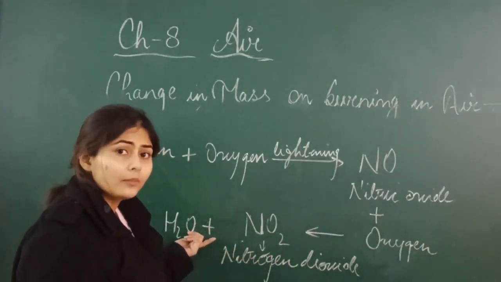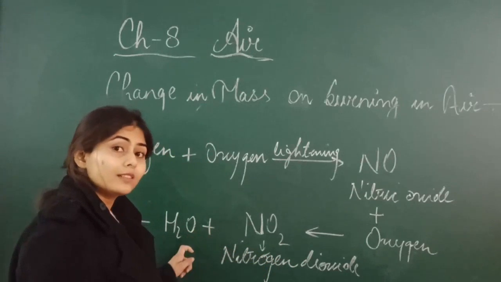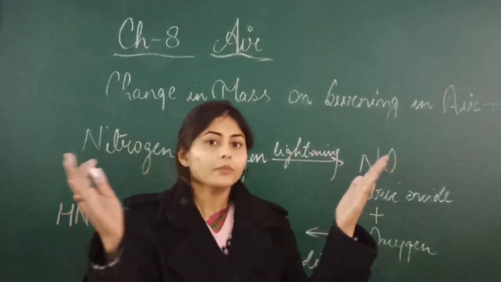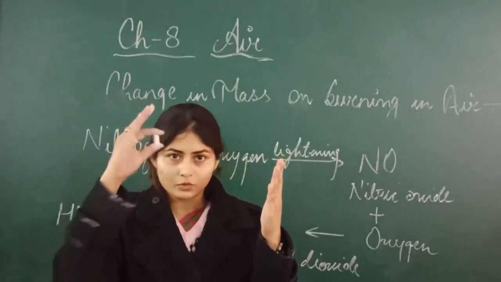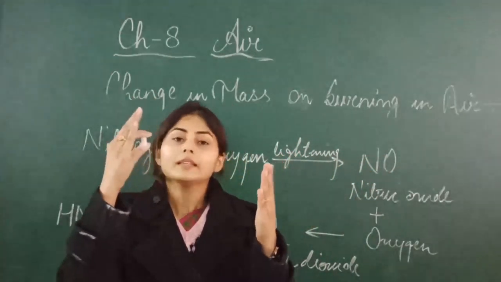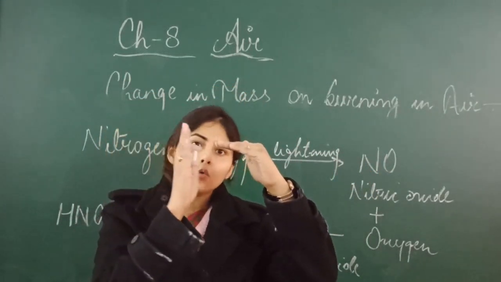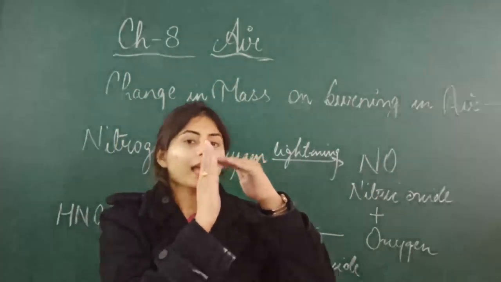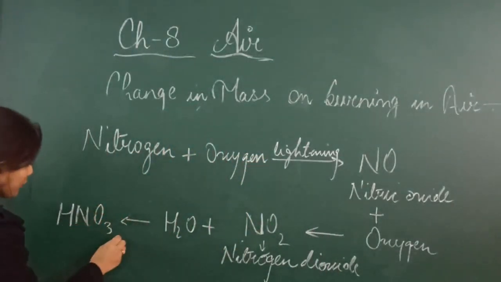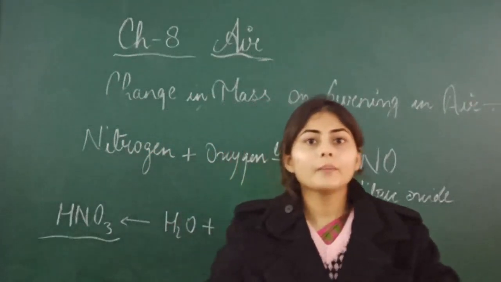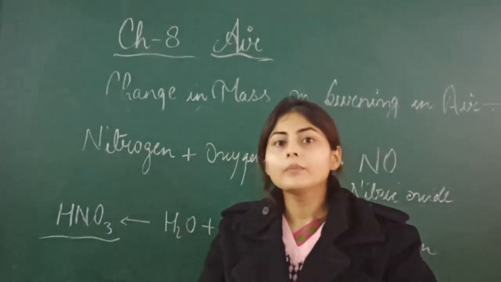From where does this water come? This water is the rainwater. When it rains, in the atmosphere this nitrogen dioxide combined with the water of the rain and forms nitric acid, HNO3.